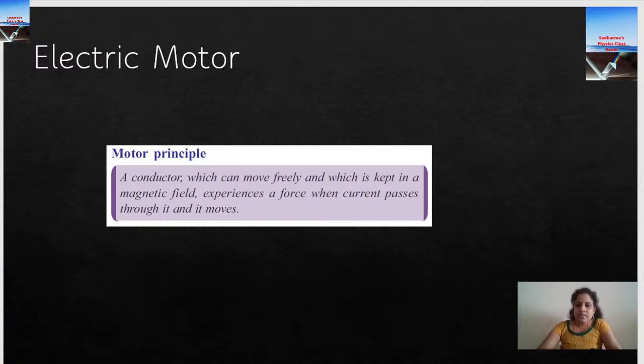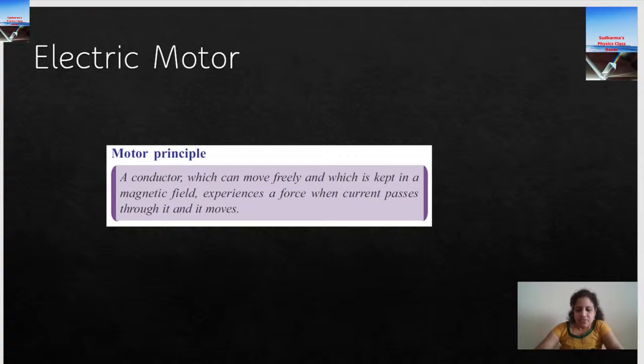So this year in CBSE they have removed generator concept. So generator, it's only because of the pandemic they have reduced the syllabus. Otherwise, generator also will be there. Definitely, those who opt for science in higher grades, this generator also will be there. But for this year students, definitely generator is not there for CBSE. But Kerala State has not reduced the syllabus. They have to learn it. Only for CBSE students, generator is eliminated.